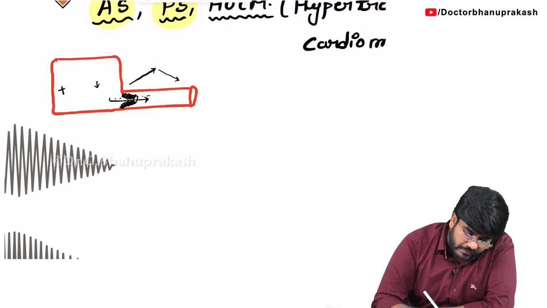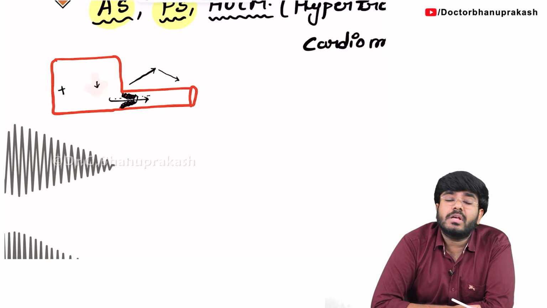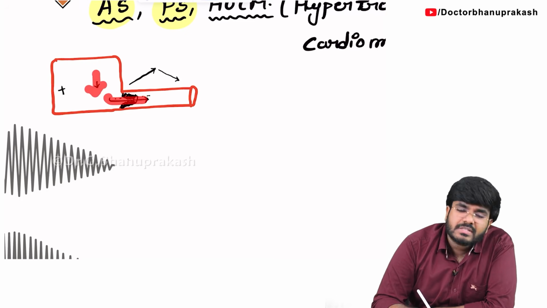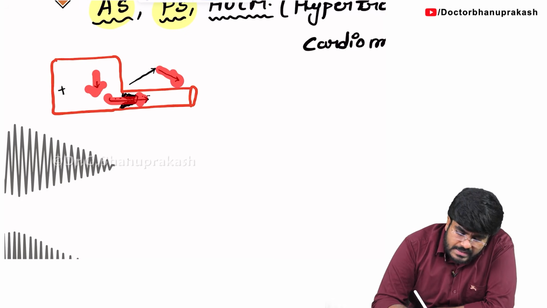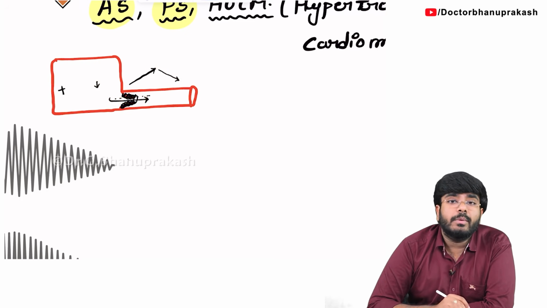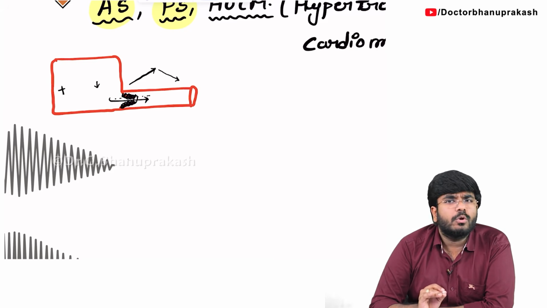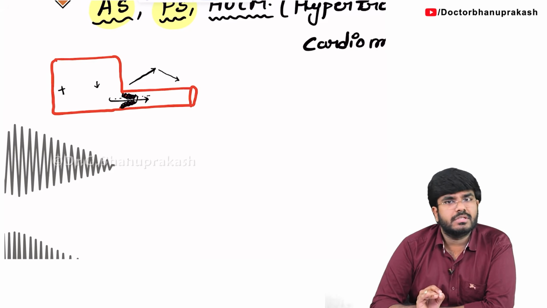Later, during the slow ejection phase, the pressures decline, less blood goes, so there is less murmur. Initially more intensity murmur followed by less intensity murmur. That is called a crescendo decrescendo murmur or ejection systolic murmur.